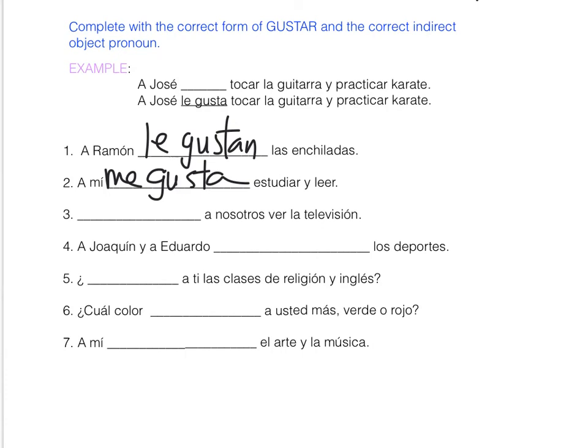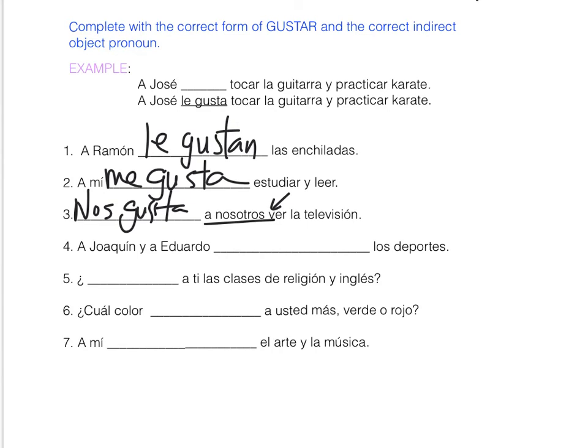A mí me gusta estudiar y leer. A nosotros could be at the beginning, but it came after the blank. We know the corresponding indirect object pronoun is going to be nos. Now, ver la televisión, ver is a verb, so watching TV, it's going to be singular. Nos gusta. Nos gusta a nosotros ver la televisión, o a nosotros nos gusta ver la televisión.